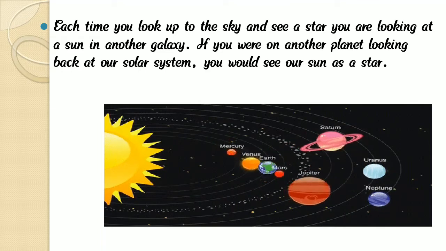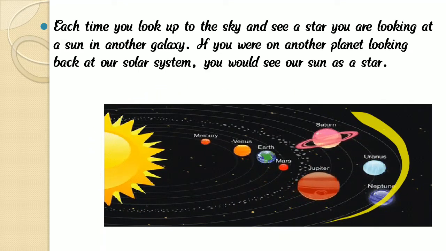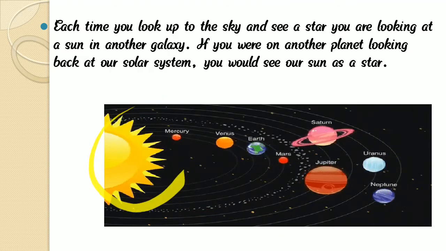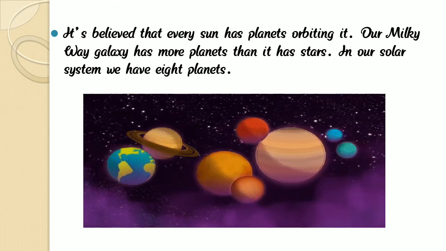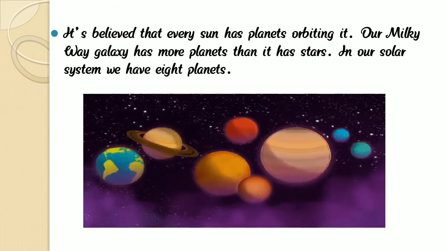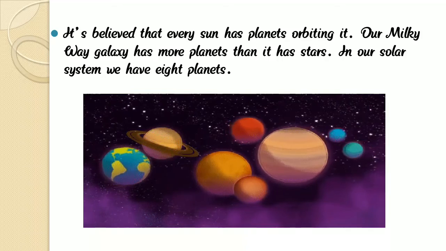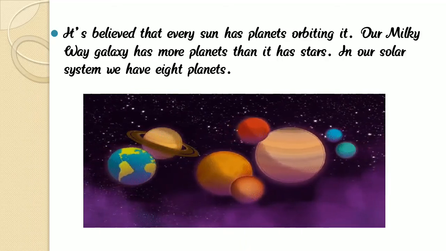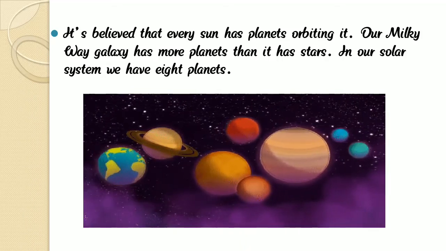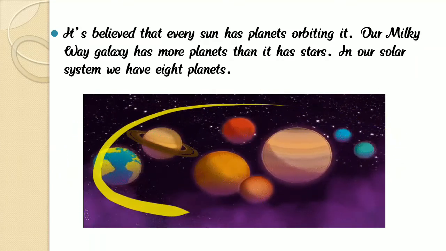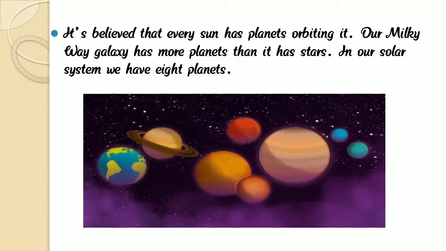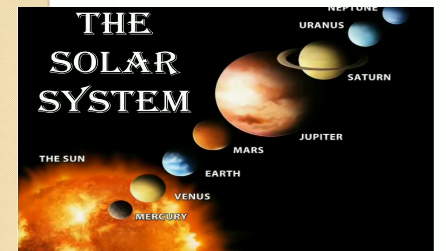So this is our solar system, and we find that the Sun is a big star. It's believed that the Sun has planets that orbit it, and the Milky Way galaxy has more planets than stars. There are eight different planets in our solar system, and our Earth is number 3.